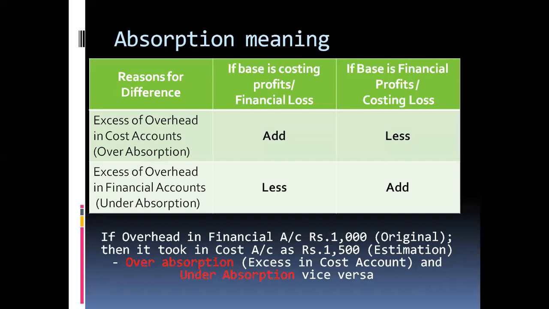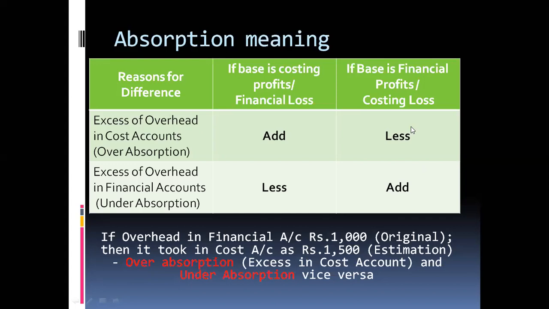If you start with the cost accounting profit, you have to add it. In the second category, we take the financial accounting profit. If it is over absorption, you have to deduct it; under absorption means you have to add it to your financial accounting profit.